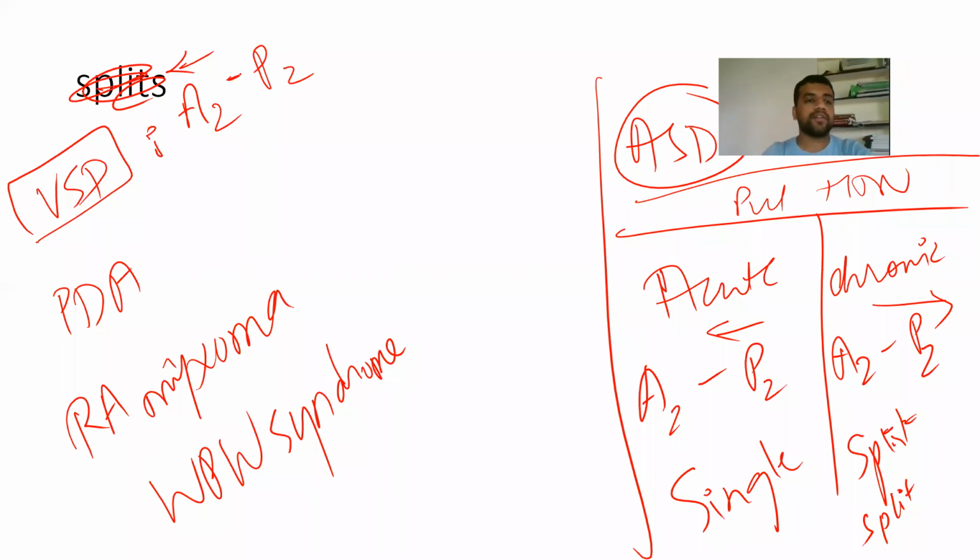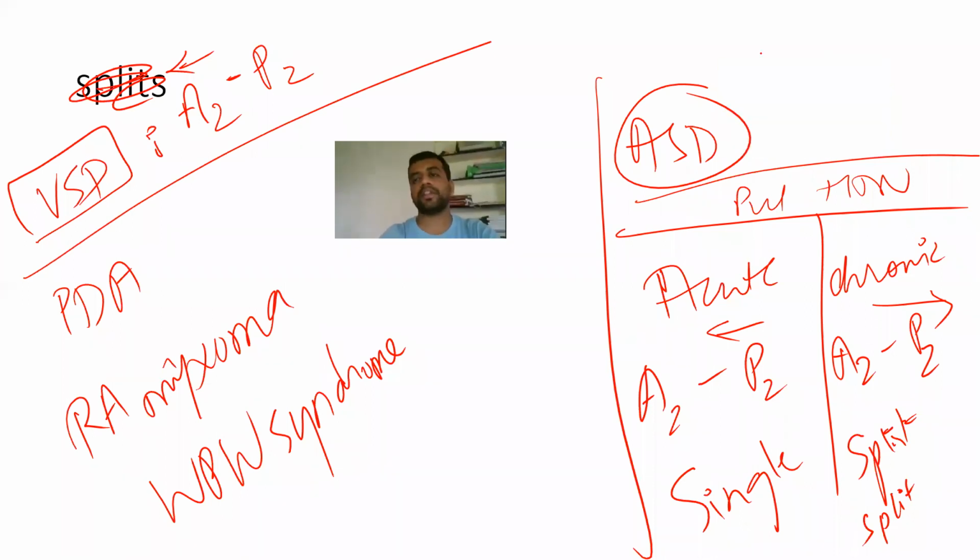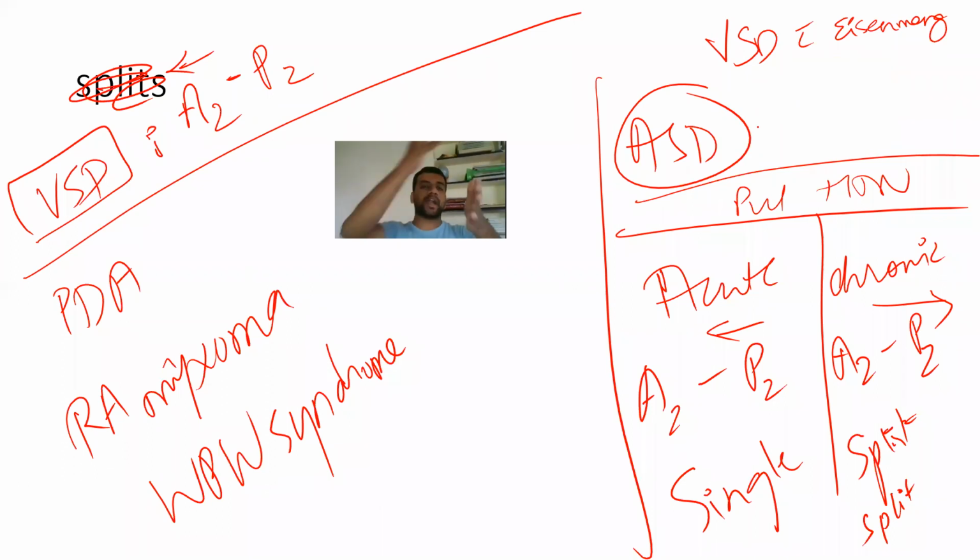Can anyone tell what happens when there is a VSD with Eisenmengerization? So with Eisenmengerization, there is a development of pulmonary arterial hypertension, and because of that the shifting of blood is from right side to left side. Okay. So A2 is going to close late because right sided blood is also coming, and P2 is going to close early because of pulmonary hypertension which is occurring and reduced blood flow is there. So you're going to get a single, not split, single sound.